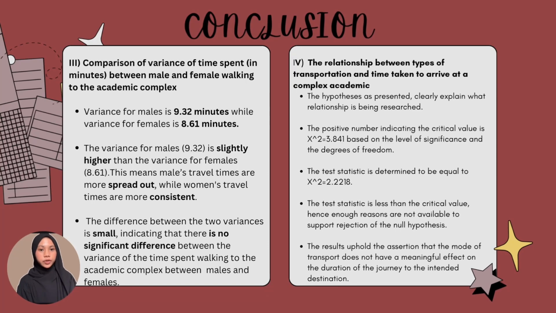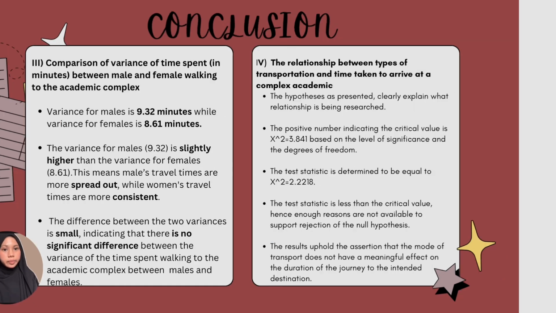Okay, next the conclusion for the comparison of variance of time spent walking to complex academic between male and female. Here, we got the value of variance for male is 9.32 minutes, while the variance of female is 8.61 minutes. The variance of male is slightly higher compared to female. This means that the travel time for male is more spread out, while the travel time for female is more consistent. The difference between the two variances is small, indicating that there is no significant difference between the variance of time spent walking to complex academic between male and female.